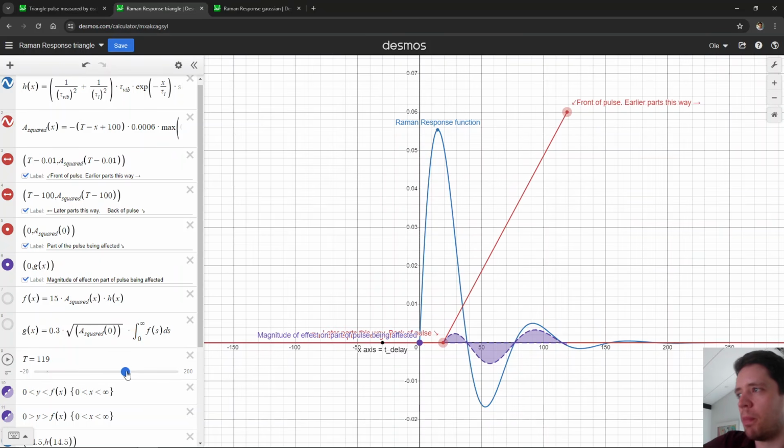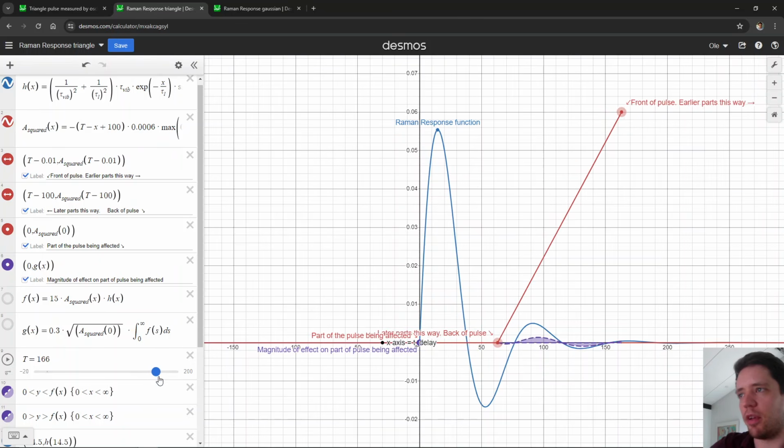And if we advance a little bit more, we can see that the total area here is actually technically non-zero, which indicates that the Raman lattice is still vibrating like so, but at the moment there's no field present for that vibration to affect. So again, nothing's really happening right now. And of course, if we keep increasing, nothing really happens and all the oscillations begin to die out.